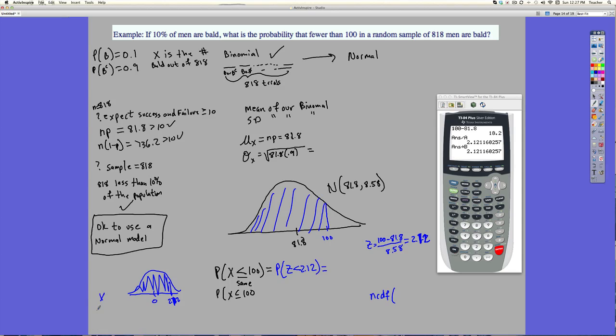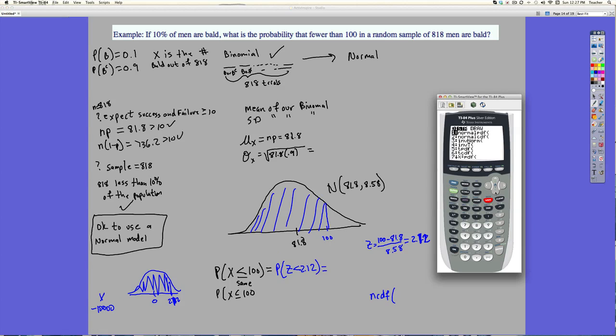So we need to pick a small z over here. Second bars, normal CDF, pick a small, that's a z-score. It's a pretty big z-score, but I want to go all the way to negative 2.12, from there all the way over to here.